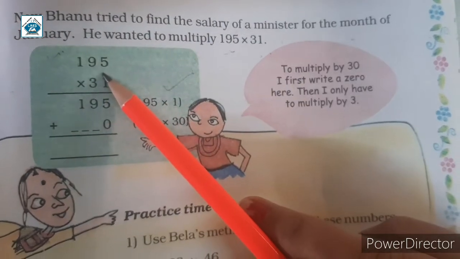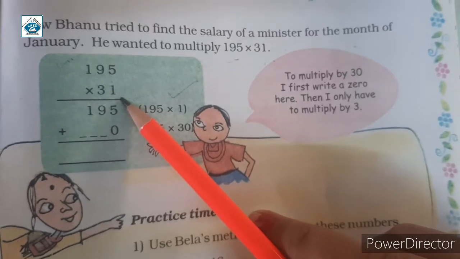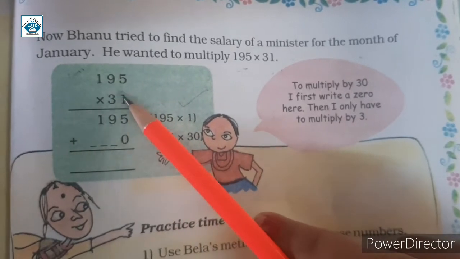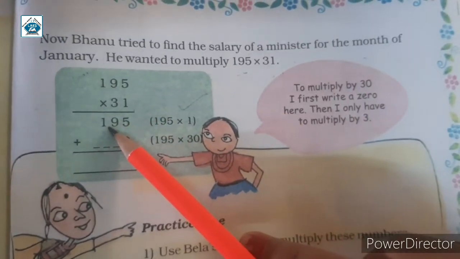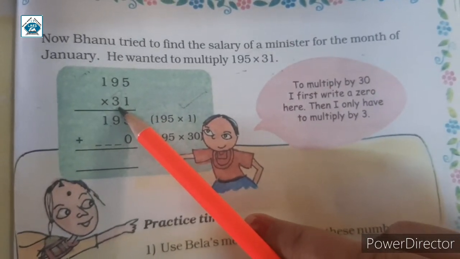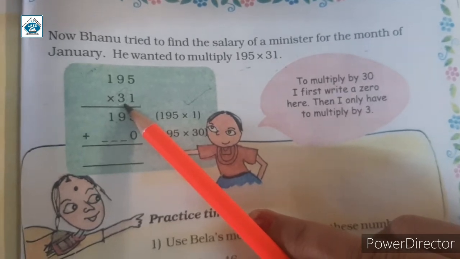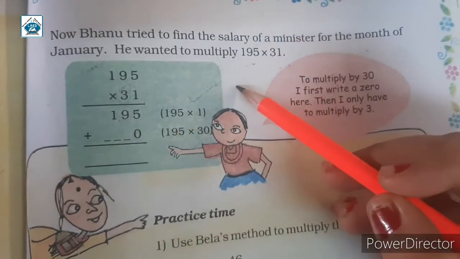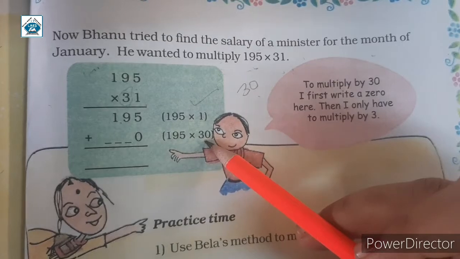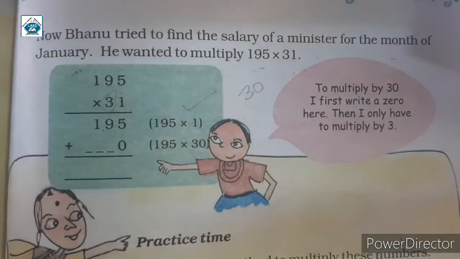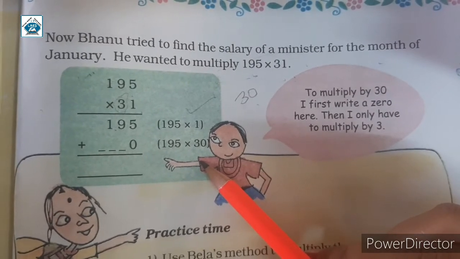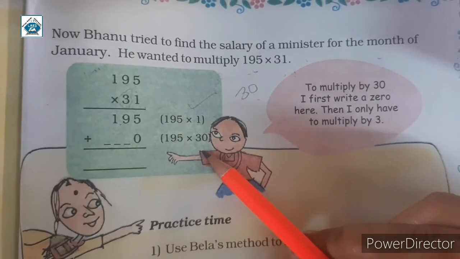First 195 multiply 1. 1 fives are 5, 1 nine is 9, 1 one is 1, and what is remaining? 3. Here 3 is in the tens place. So 3 tens means 30. So 195 multiply 30. Here you can see it is written 195 multiply 30. So let's multiply.